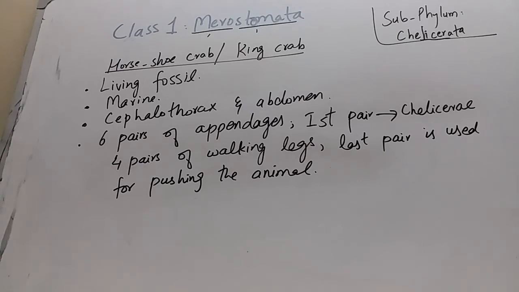Next are 4 pairs of walking legs. As in all Chelicerata, they have 4 pairs of legs, or we can say 8 legs. So horseshoe crab also has 4 pairs of walking legs, and the last pair is used for pushing the animal in the forward direction. So these are some diagnostic features of horseshoe crab.